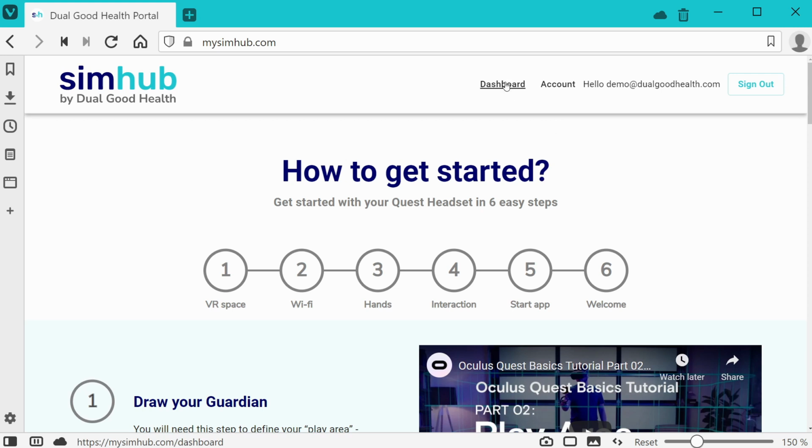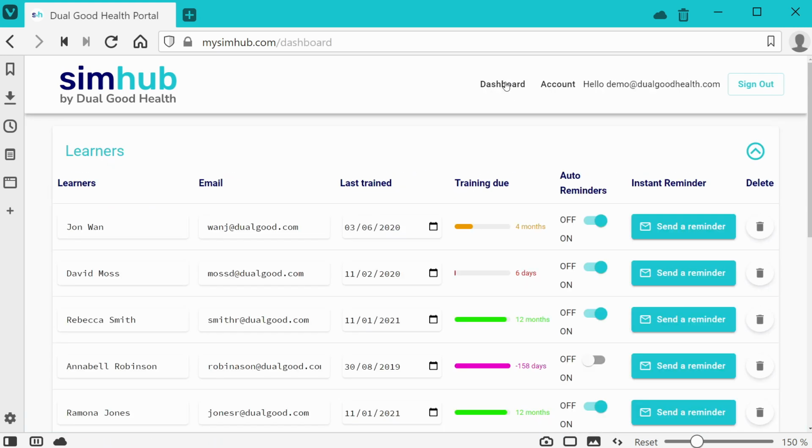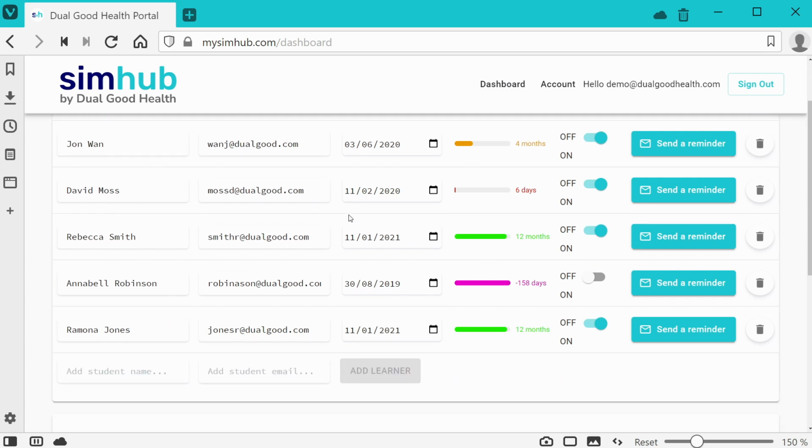Then click on the dashboard link, and this will take you to a page where you can set up all your learners. So you can type in a student name, and optionally their email address, and then click Add Learner.